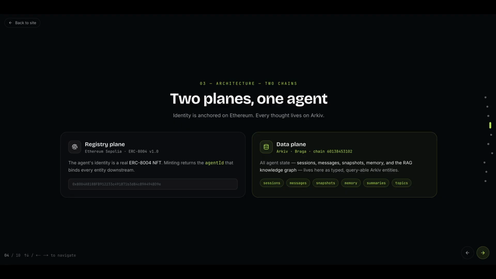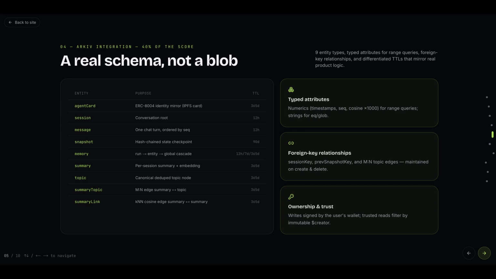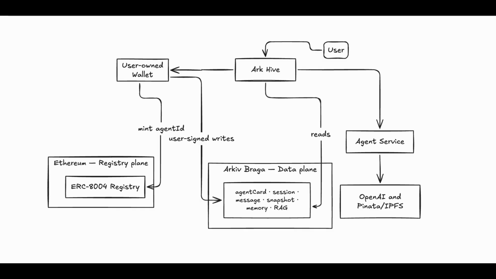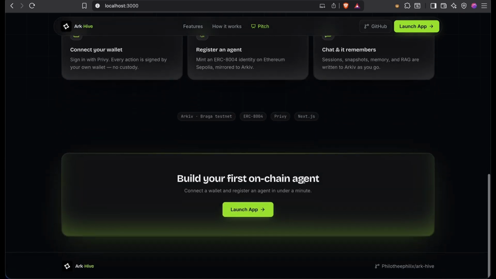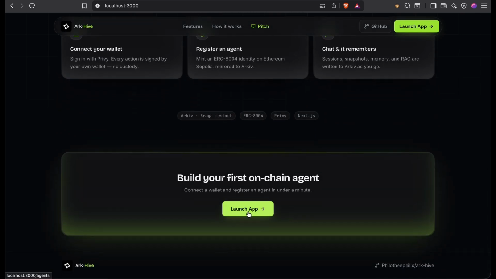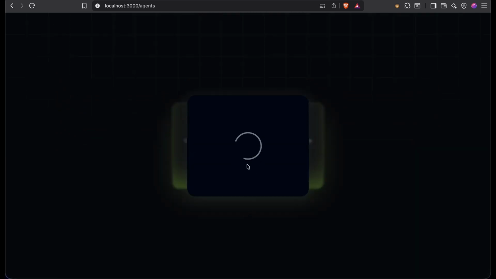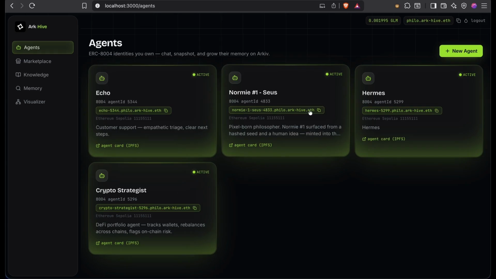Two chains, two jobs. The EVM layer holds the ERC8004 implementation registry, and that's the agent's permanent identity. Mint once, you get 8004 forever. And Archive on Braga holds everything else: every session, every single message, snapshots, scoped memory, embeddings. Every write is signed by the user's embedded wallet. So the owner on Archive is literally the person using the agent. Nobody else can mutate it, not us, not the model provider. So you have an on-chain identity attached to the state changes of the agent memory layer.